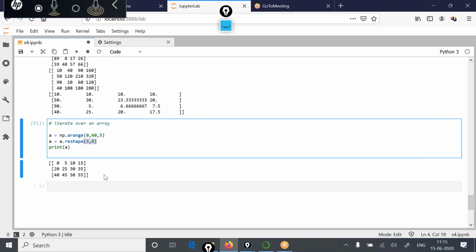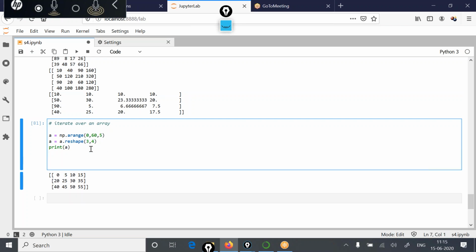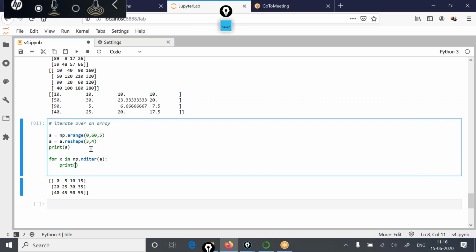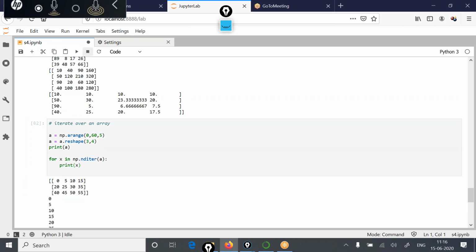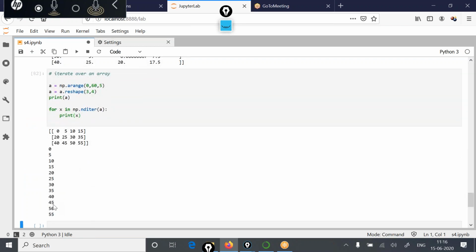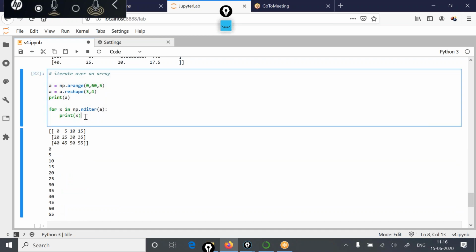So this is how you get A. Now how can iteration be done? It would be like this: for x in np.nditer, the n-dimensional iterator, and the object that you are iterating is A, and if you write print x, you will see it has iterated over all the values. So this is how iteration can be done.